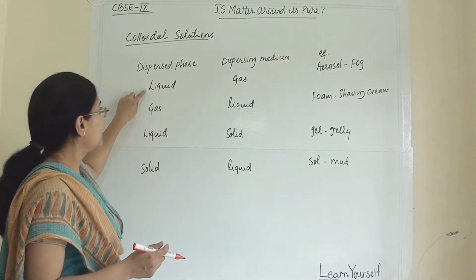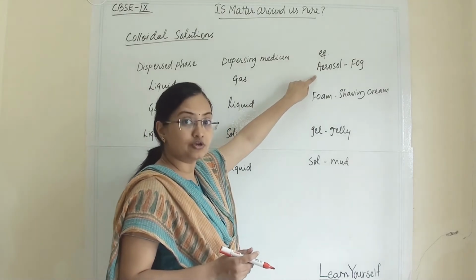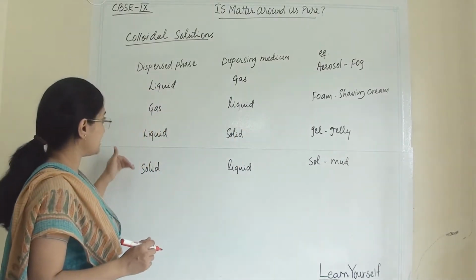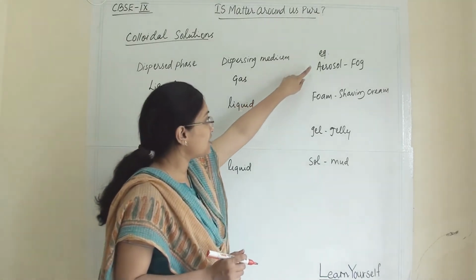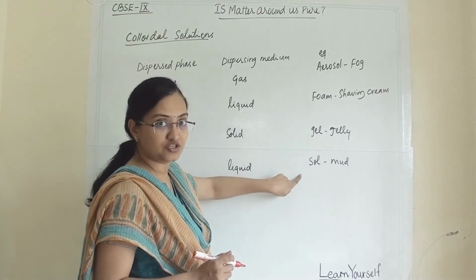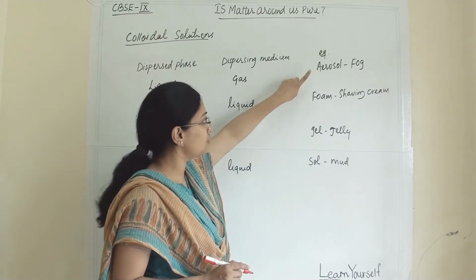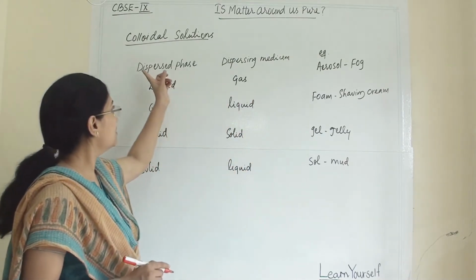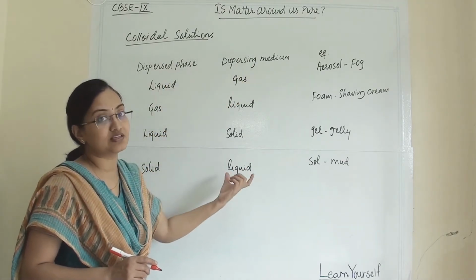When liquid is mixed with gas, the type of colloidal solution will be aerosol. Every time the state of the dispersed phase or dispersing medium changes, the type of colloidal solution changes. The types are aerosol, foam, gel and sol, depending upon which kind of phase and which kind of medium you are mixing.